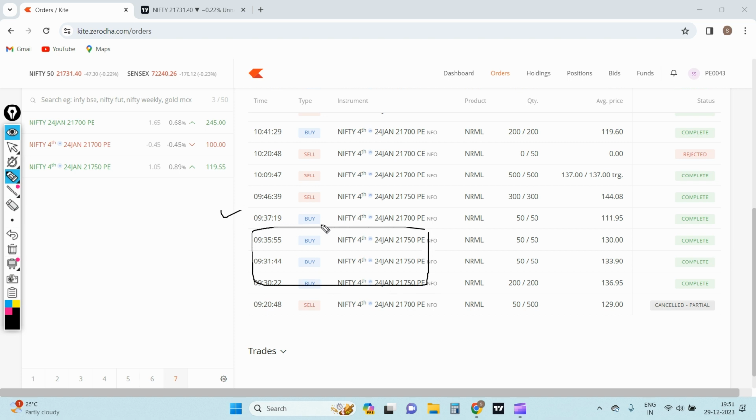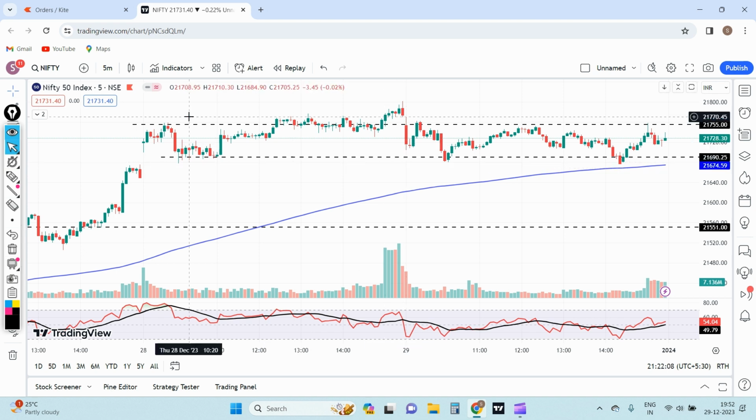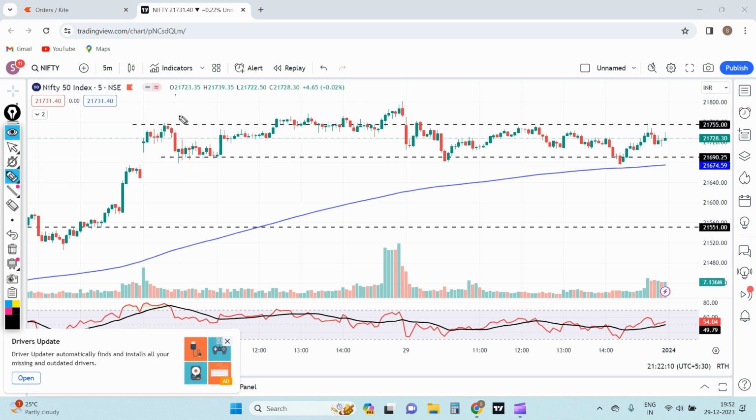However, if you see this 21,700 P, I added because I had executed only one put from the 500 quantities, so I added the same quantity to get a better average price at this point. Coming to the 750 P, why I made entry at this point is pretty simple. As I explained about the price action I had found on Nifty with respect to yesterday's price action, and especially it was a monthly expiry, this zone is where Nifty had spent a lot of time consolidating, and it had even taken resistance from there. So with that aspect, I made an entry and then I executed my trade.